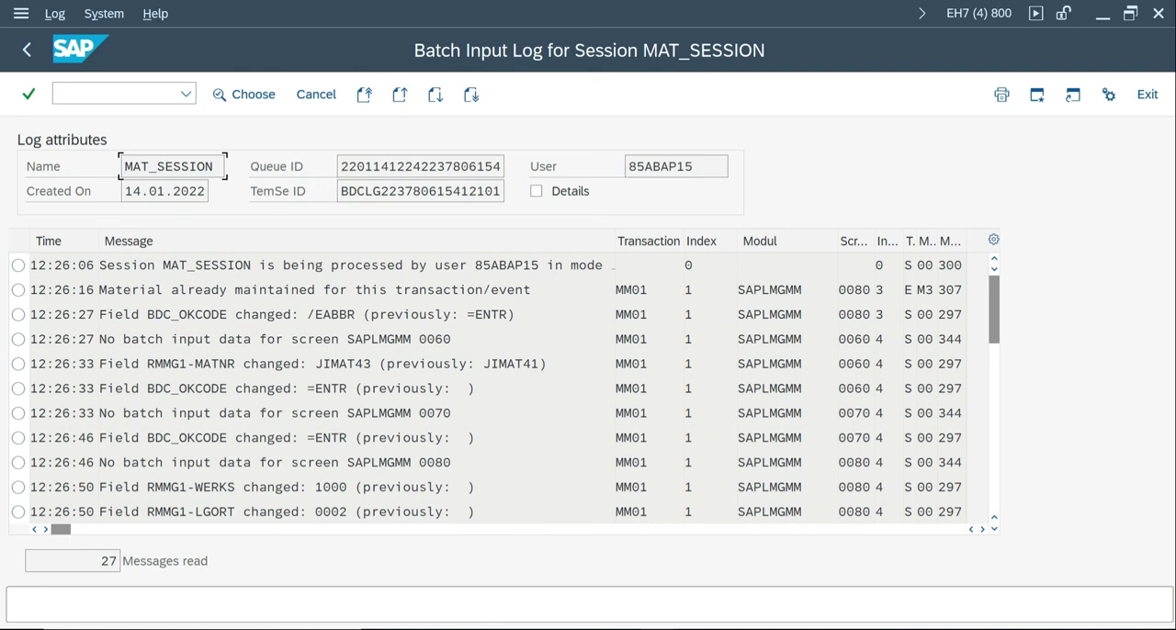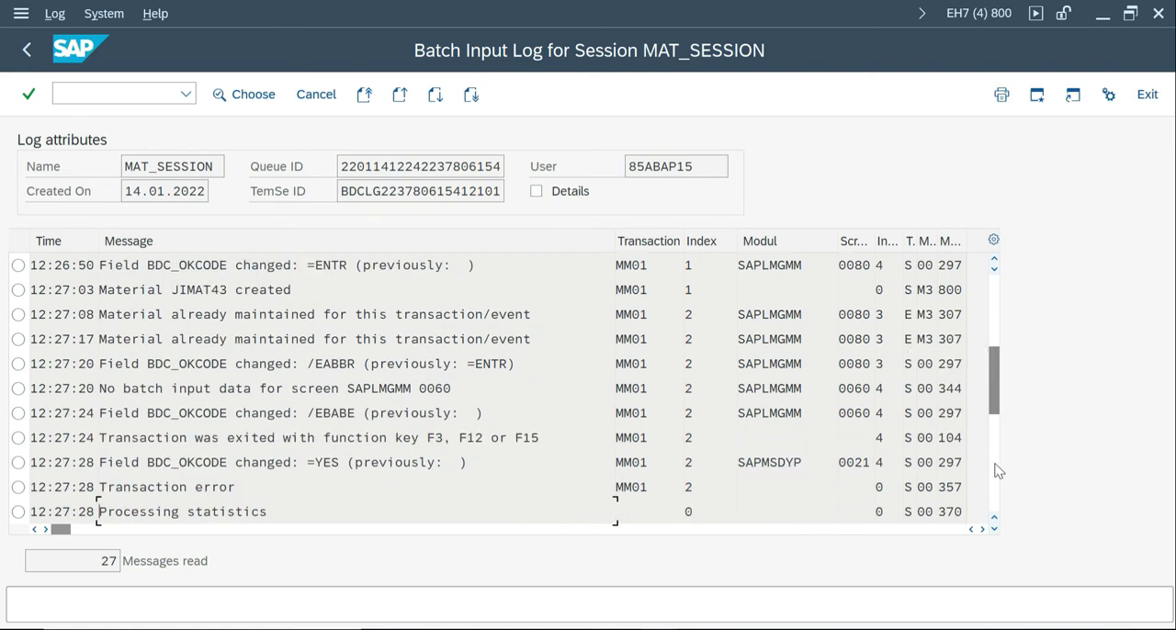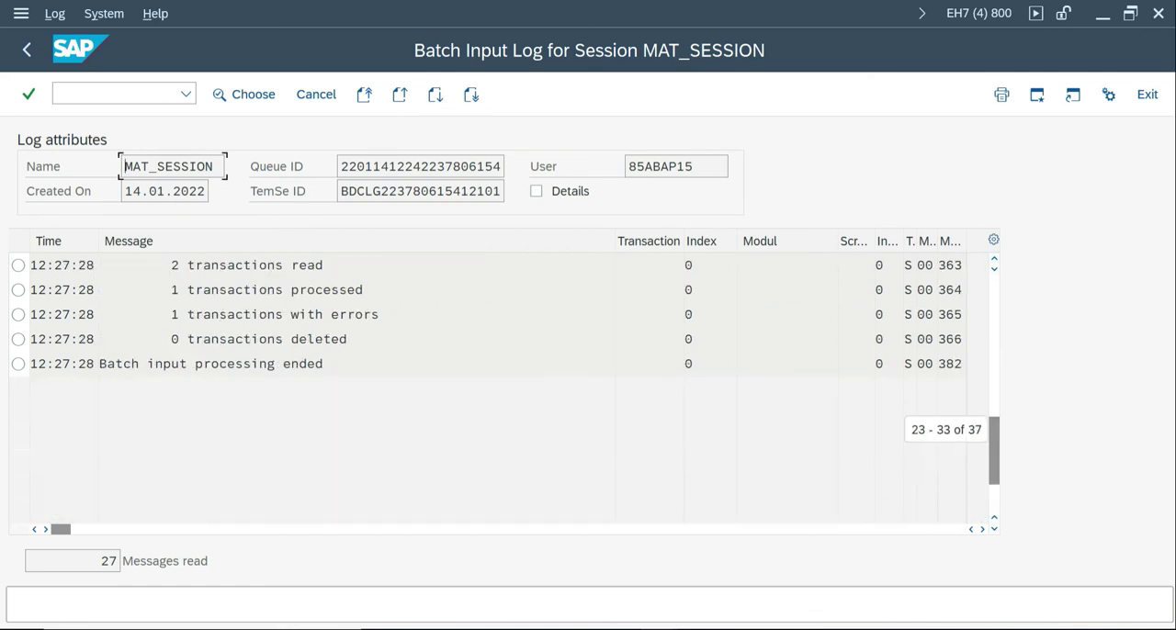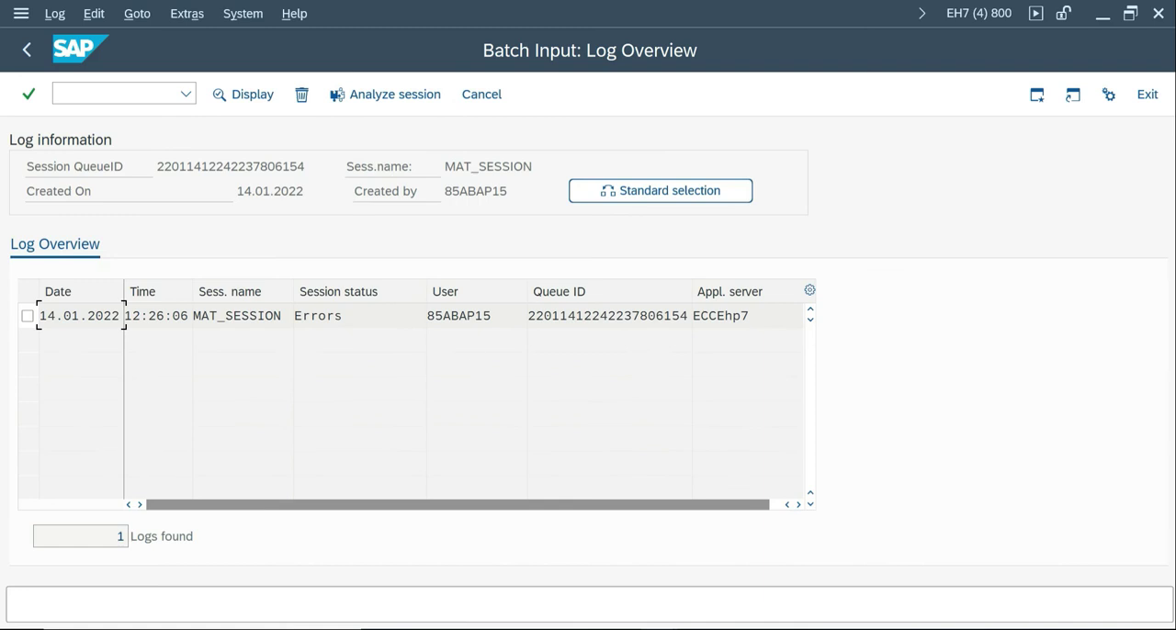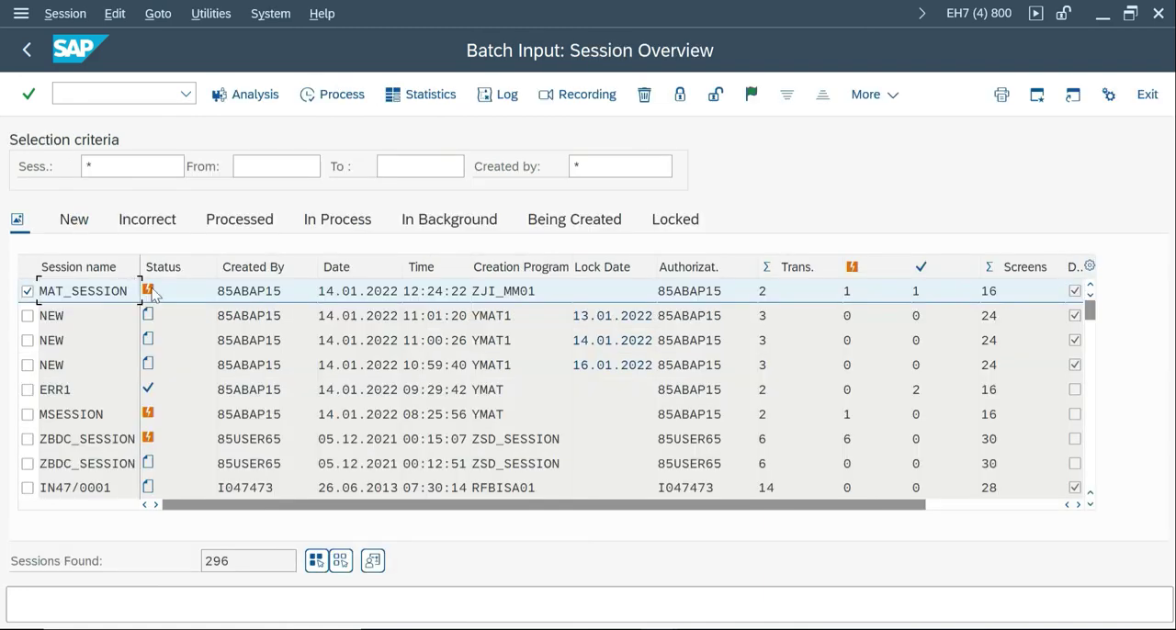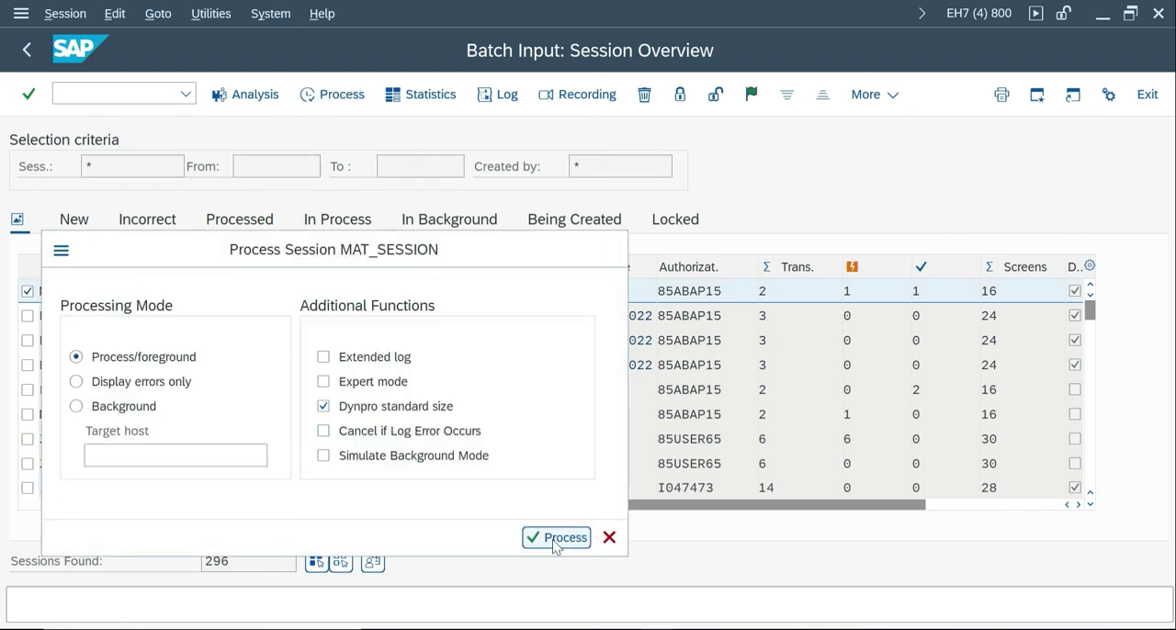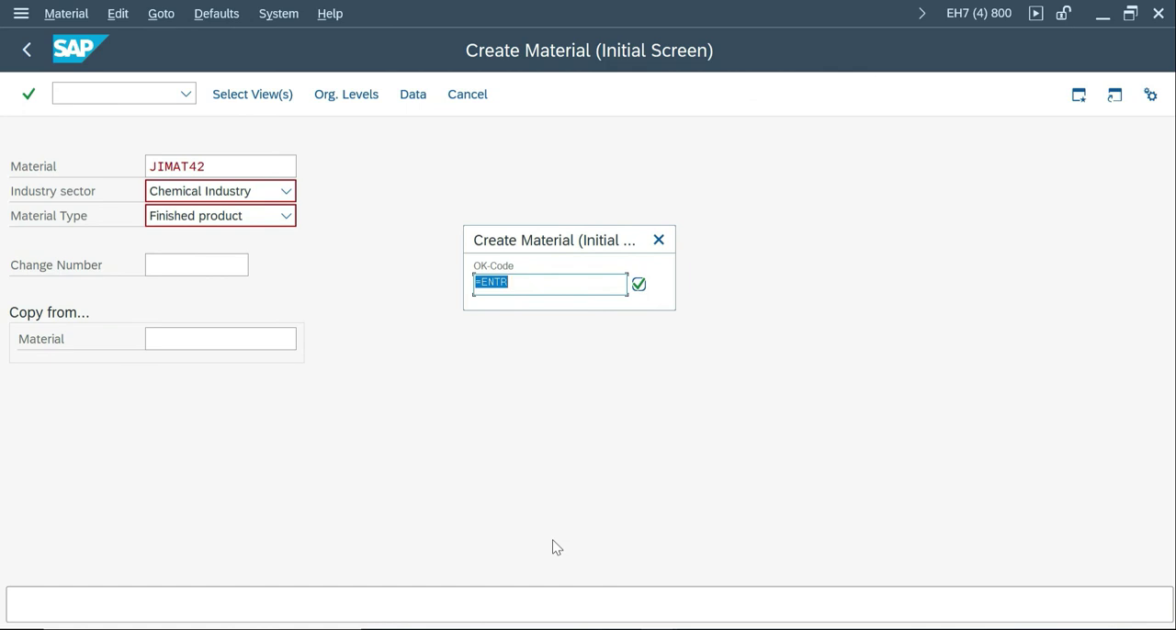Everything is there, this is changed, this is changed, a very detailed log, which field has which value, everything. And finally 43 got created, and we tried to use the other one, and then the transaction error happens. So totally two transactions, one processed, one with error. So this is the advantage of SM35. Still it has an error, and if you want to run it again, yes, you can do it for testing, or to understand what actually happens.